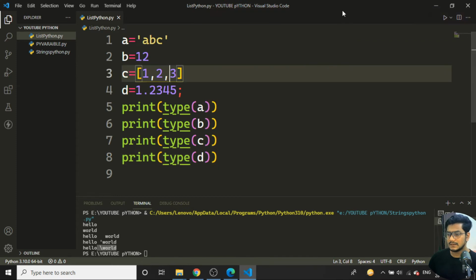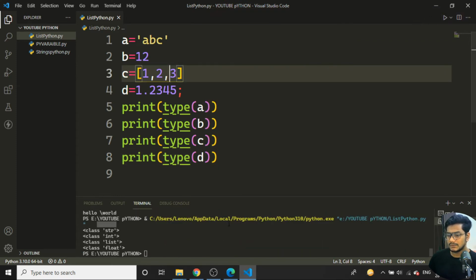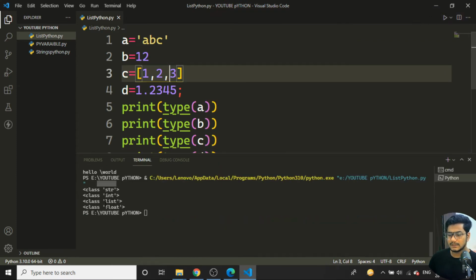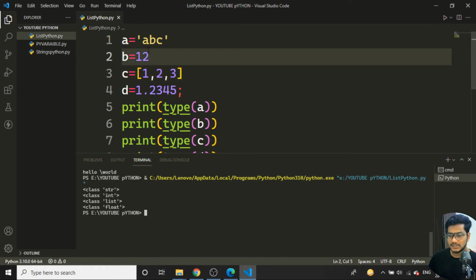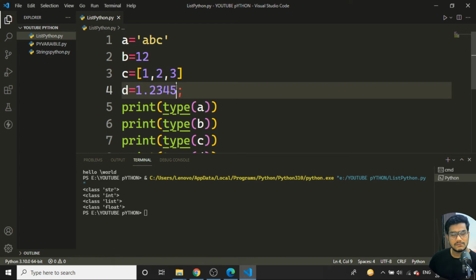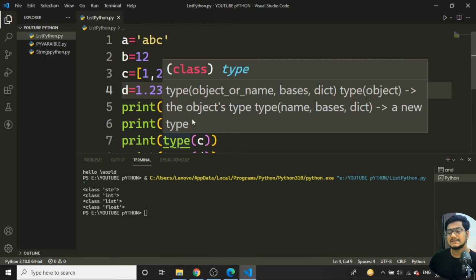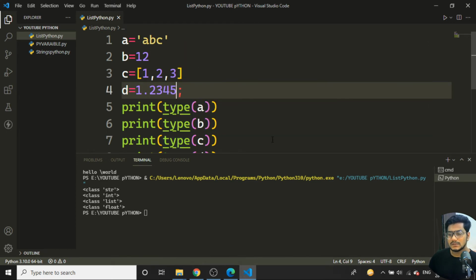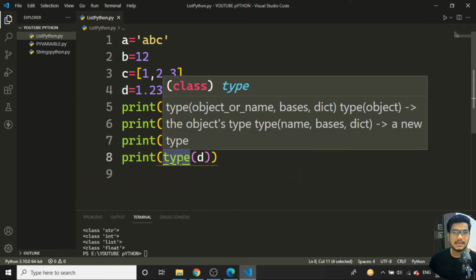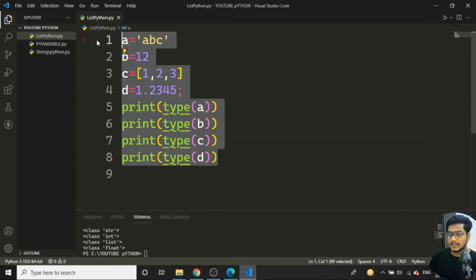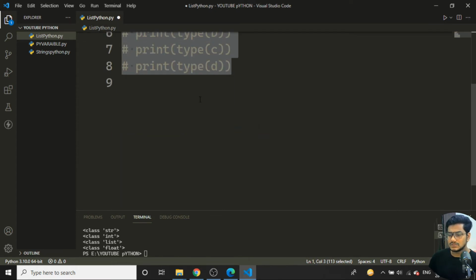I'll just save it. Now if I try to run the program, you can see the values I'm getting here. The first is class str, class int, class list, and class float. Same way there are dictionaries, sets, all those things. So you can just check the type of a variable by writing this piece of code, that is the type keyword. So then, coming back to the list now.